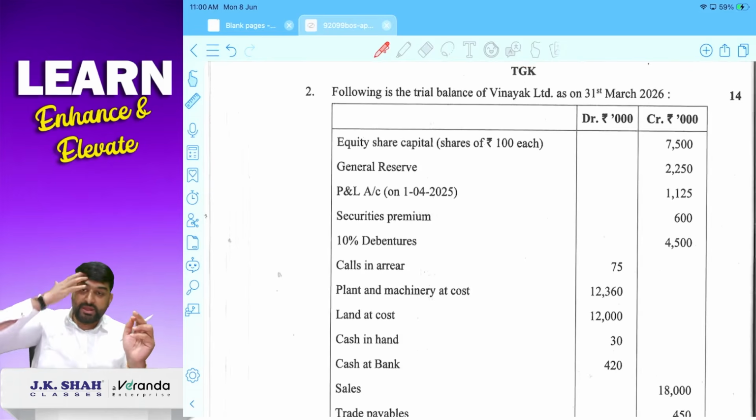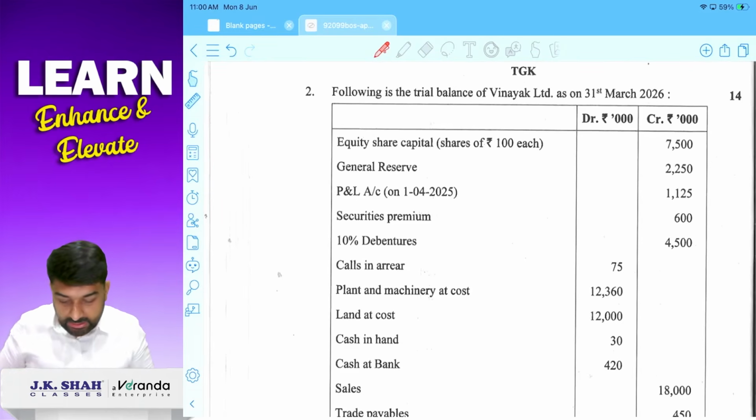This was question number 1 related to accounting standard.